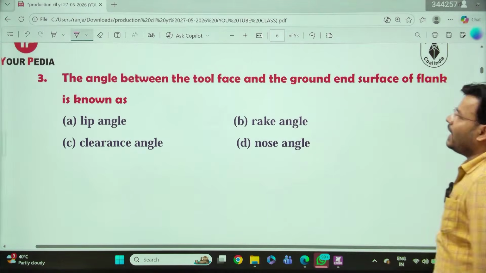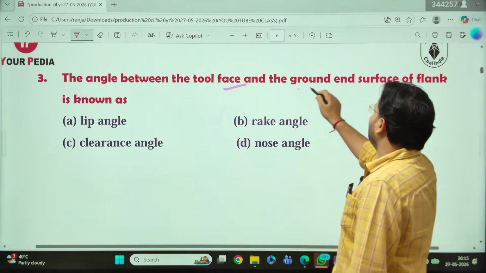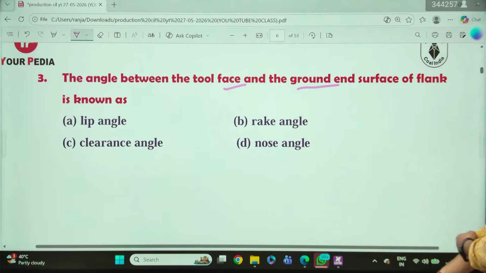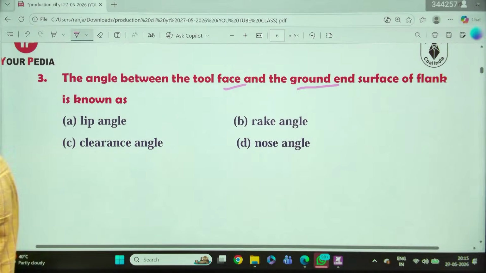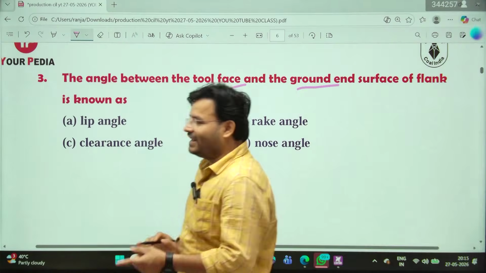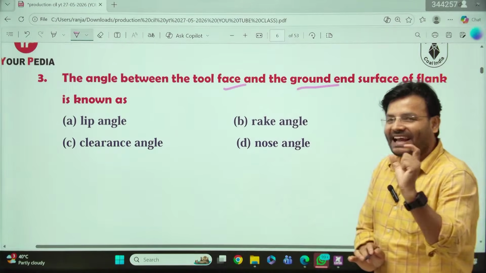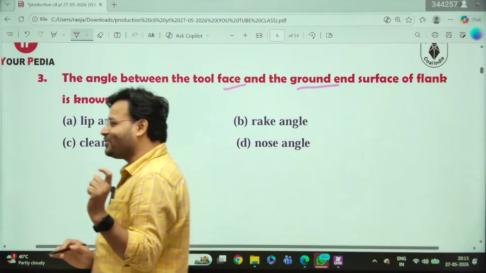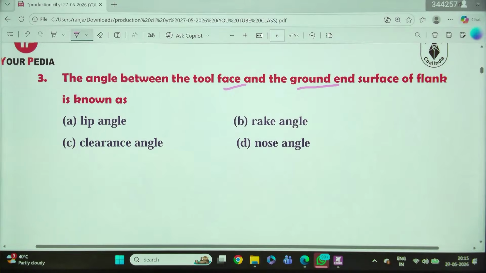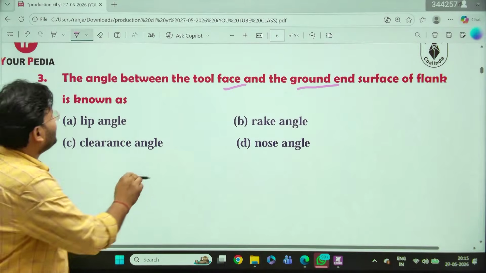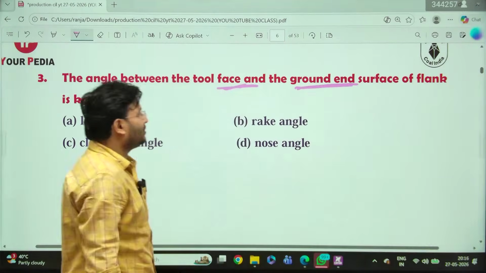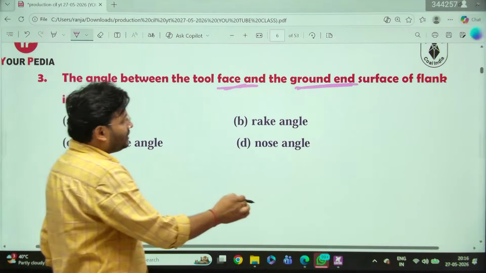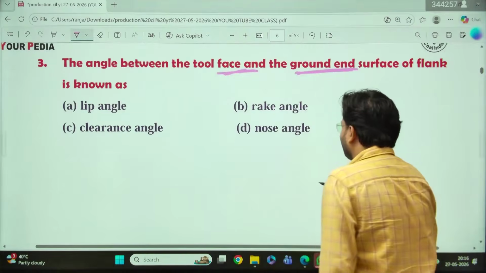The question is: the angle between the tool face and the ground surface of the flank is known as lip angle, rake angle, clearance angle, or nose radius. What will be the answer? Everyone answer that question. And yes, you have to be paid by liking the session, right? Everyone has to like the session. So that is the next question. The angle between the tool face and the ground surface of the flank. So my dear friends, what will be the answer? Waiting for your answer.